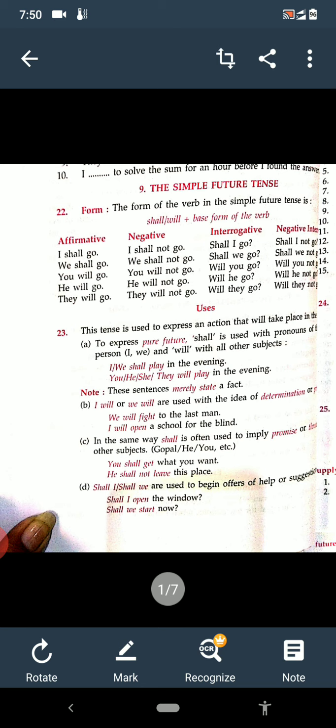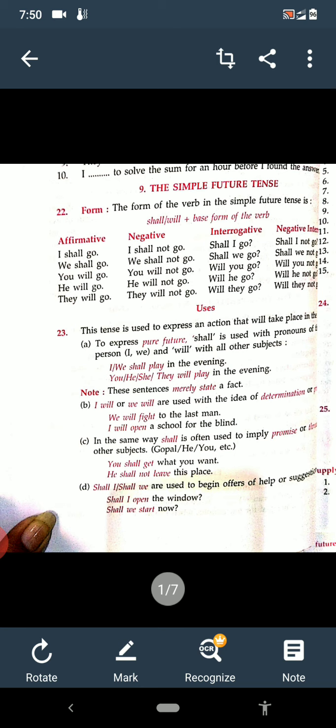These days we are doing our chapter tenses, and you know very well that we have finished our present tense and past tense. So, from today, we are going to start the future tense, and we know very well that in future tense also there are four forms: simple future, future continuous, future perfect, and future perfect continuous. So today we shall discuss simple future.